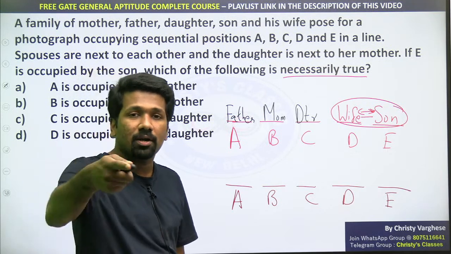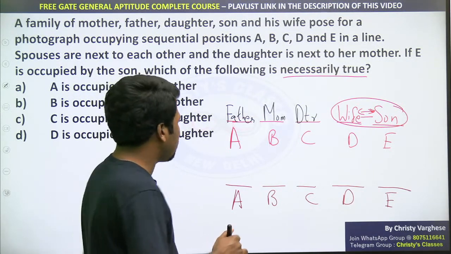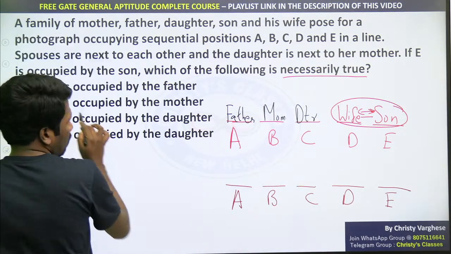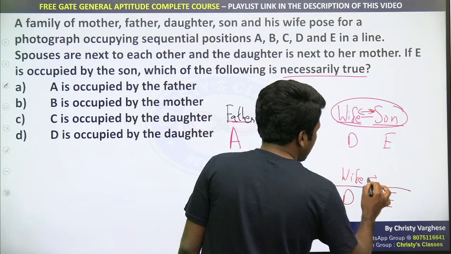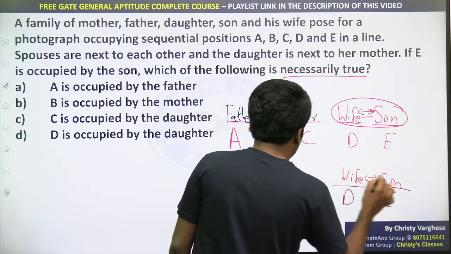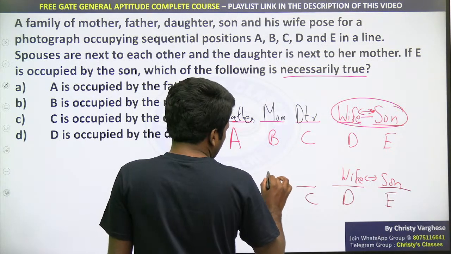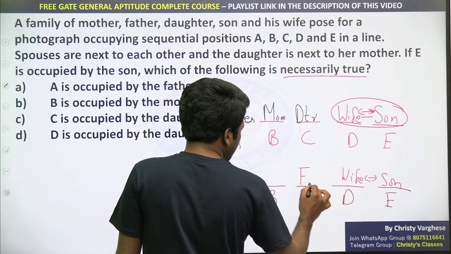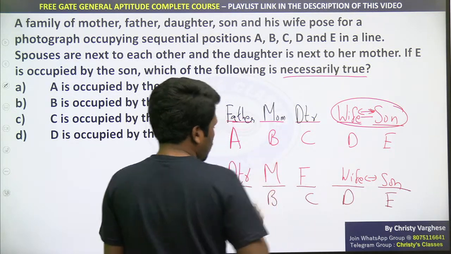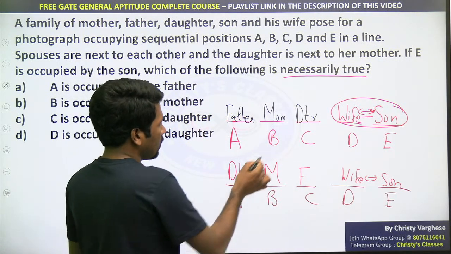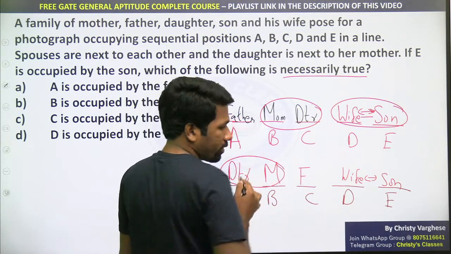Now you may be asking, but then how will the daughter position be possible? I will show that. So first of all, wife and son is already fixed. That cannot be changed. Son and his wife. But what if father is here and mother is here and daughter is here? Then also all the conditions are satisfied, na? Mother and daughter together, just like here. Here also mother and daughter together.